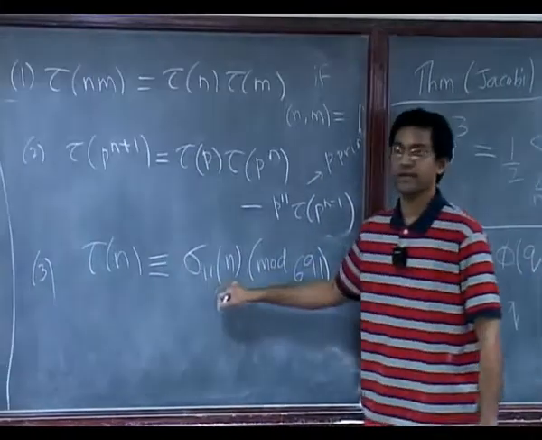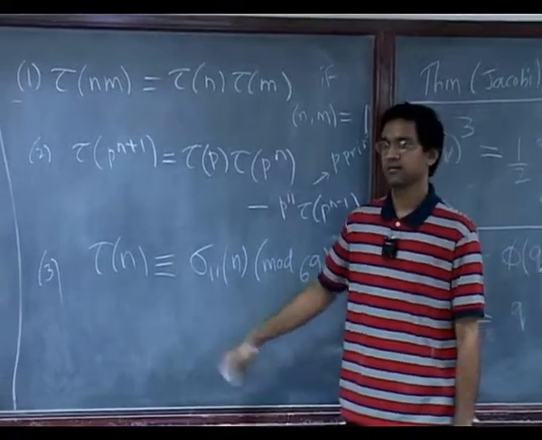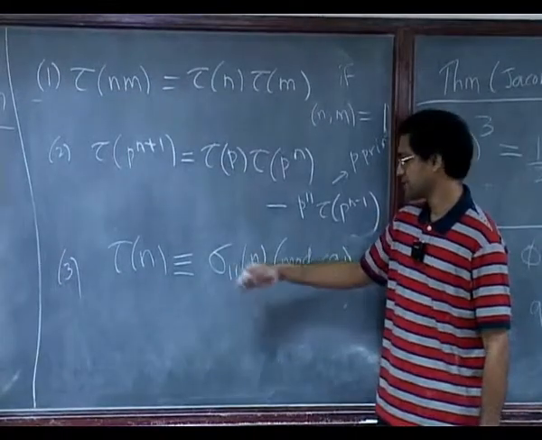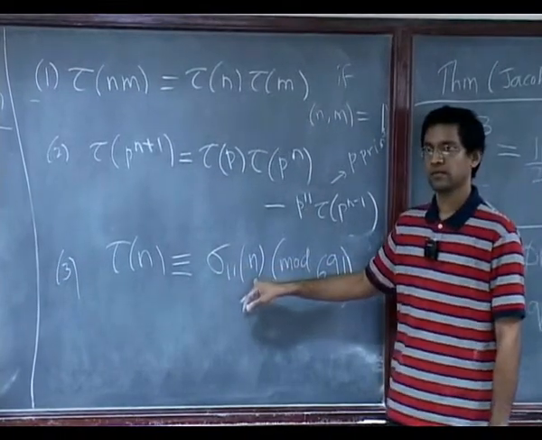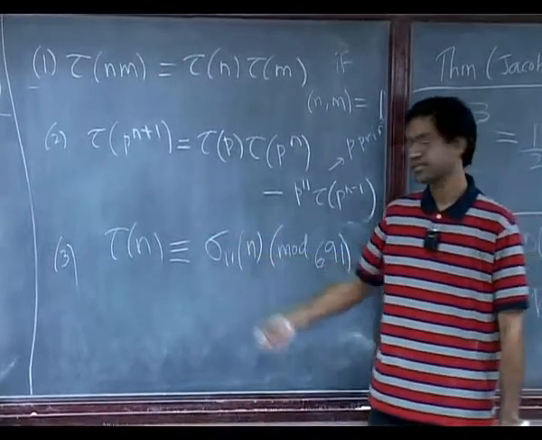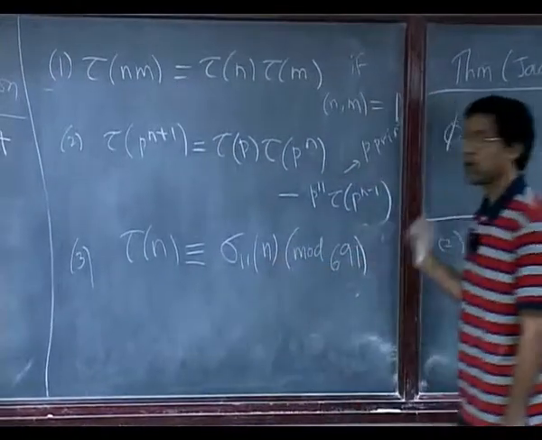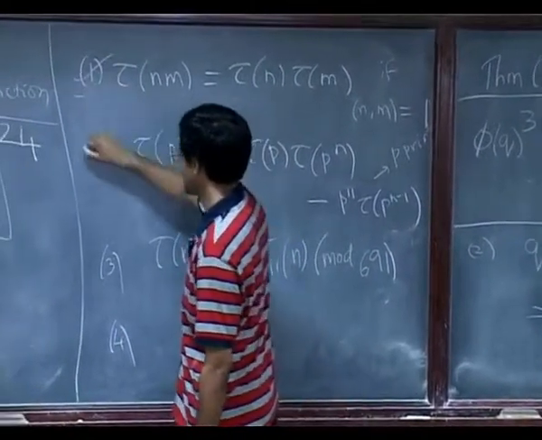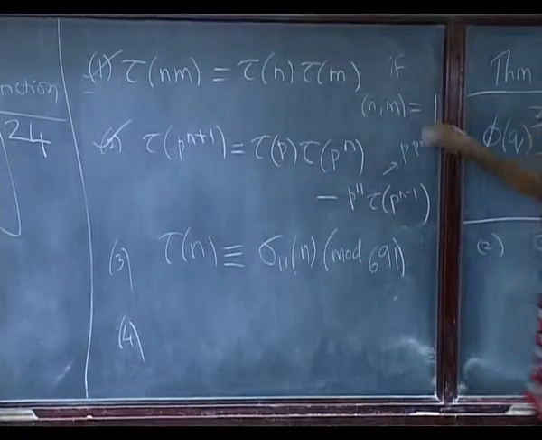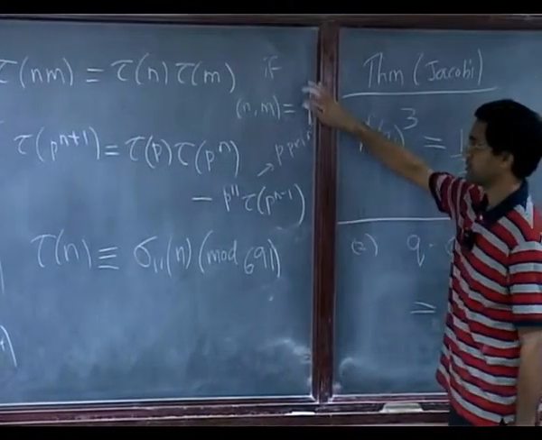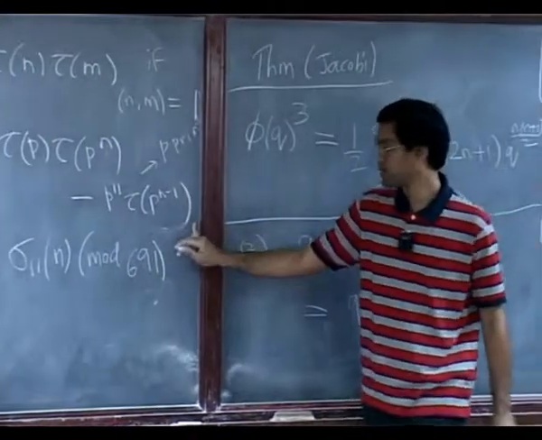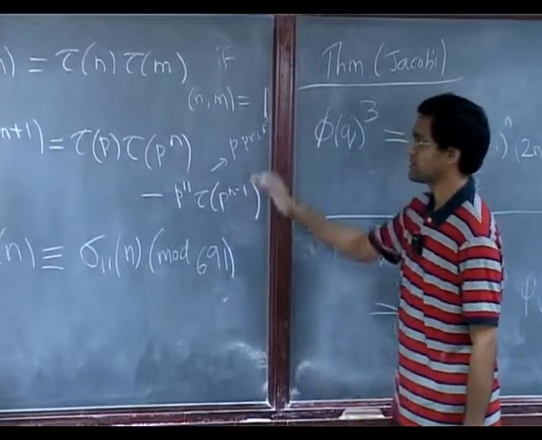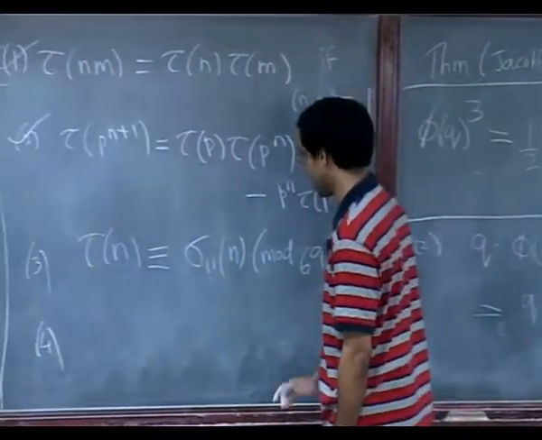And so sigma 11 of n is the sum of all 11th powers of the divisors of n. So sigma 1 of n would be the sum of all the divisors of the number n. Sigma 11 is just all 11th powers of the divisors, you need to sum them up. And tau of n and sigma 11 of n are congruent to each other modulo 691. Before I state the fourth, these two were proved pretty quickly by Mordell, I think around the same time. And the second property especially is related to what are called Hecke operators in the modern language, modular forms and so on.